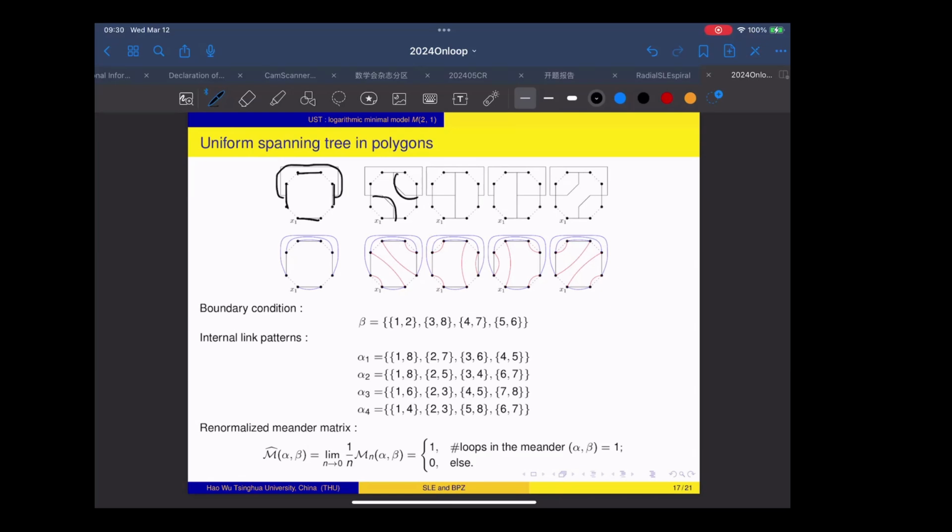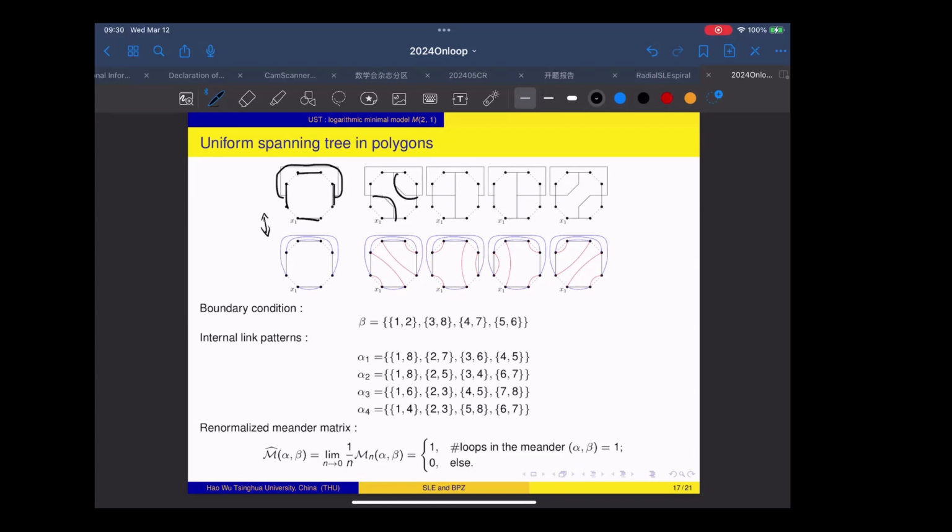And the encoding is like that. So first, I draw outside of the polygon the link between the marked points so that they never cross the tree and the dual tree. So now this boundary condition has a one-to-one correspondence between the link pattern of the blue curves here, between the link pattern among the 8 points outside of the polygon.